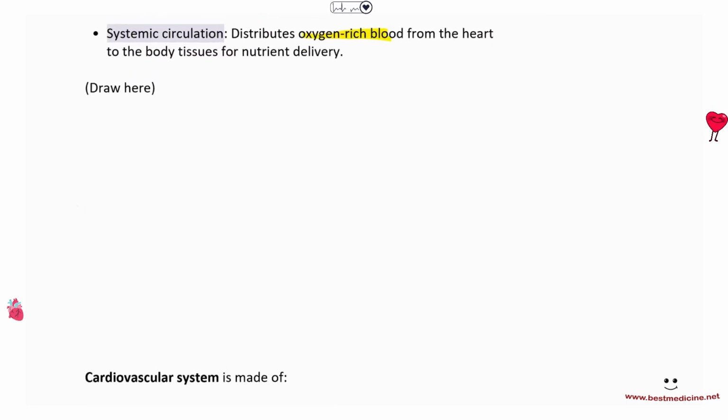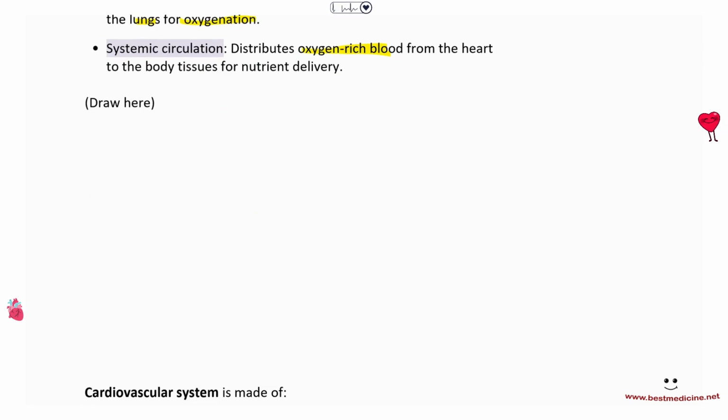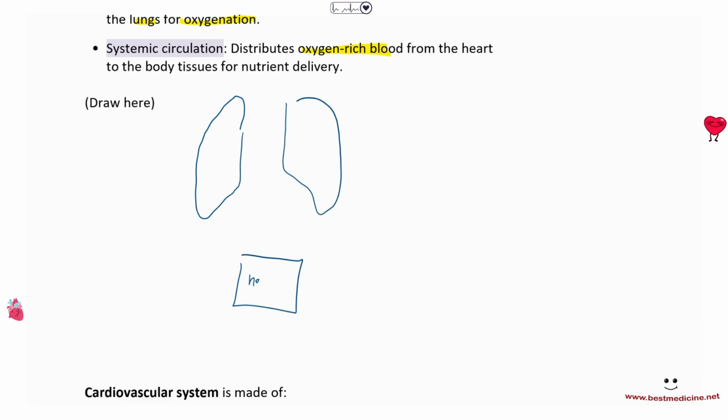So the way it works is that you will have essentially the lungs, right? So a lung kind of looks like this, right? That's one lung, and that's another lung. And then you've got the heart here. I'm just going to draw a square for the heart. Now, one thing that the heart is doing is that it is pumping this blood to the lungs. Okay? It's pumping this blood to the lungs.